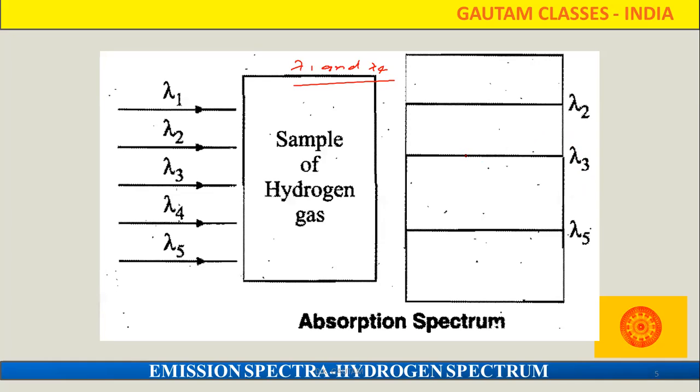Such type of spectrum is called what? Emission spectrum. And here lambda 1 and lambda 4 will give dark lines in the bright background. If you are from the physics background, you can easily identify bright fringe and dark fringe. We are getting two types of fringes, dark fringes and bright fringes. What are those dark and bright fringes? You will study properly in physics.